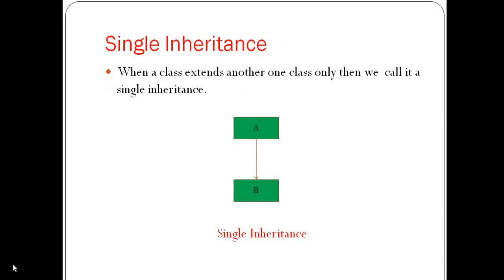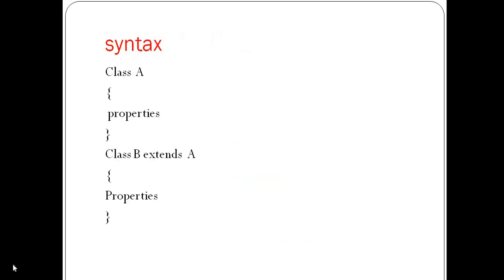When a class extends only one other class, we call it single inheritance. So guys, as you can see in the image, there are 2 classes, A and B, and class B extends class A. That means B is a child class and A is a parent class. Here, a single child class extends a single parent class. So this is single inheritance. And this is the syntax of single inheritance.